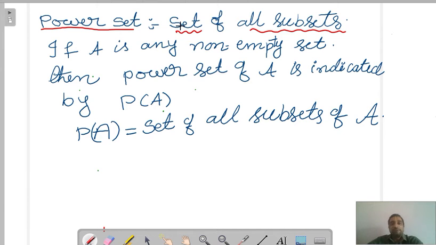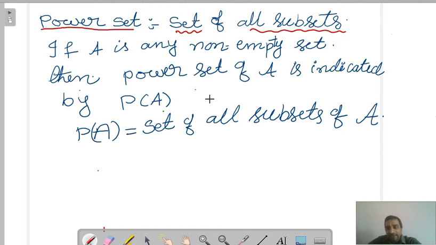First of all, power set means set of all subsets. That's it. So if A is any non-empty set, means A is any set, then power set of A is denoted by P of A. P of A is set of all subsets of A. So this is the definition.